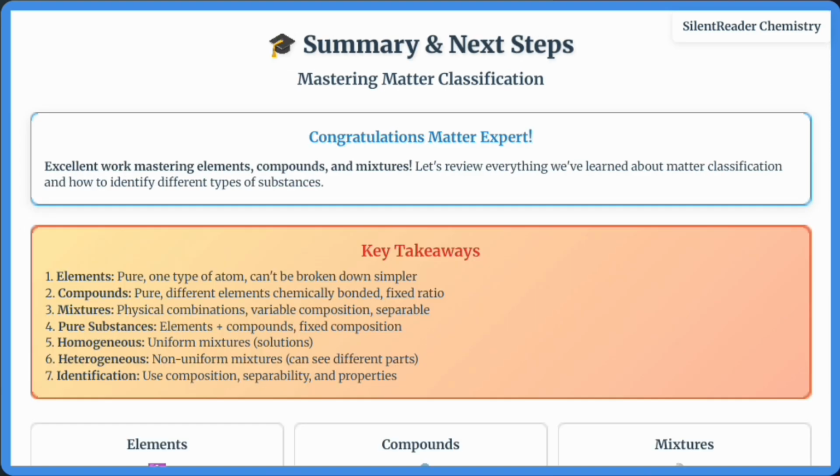Congratulations on mastering elements, compounds, and mixtures. We've learned that elements are pure substances with one atom type, compounds are pure with different elements chemically bonded in fixed ratios, and mixtures are physical combinations with variable composition. Pure substances have fixed composition while mixtures are separable physically. Homogeneous mixtures are uniform while heterogeneous mixtures show different parts.